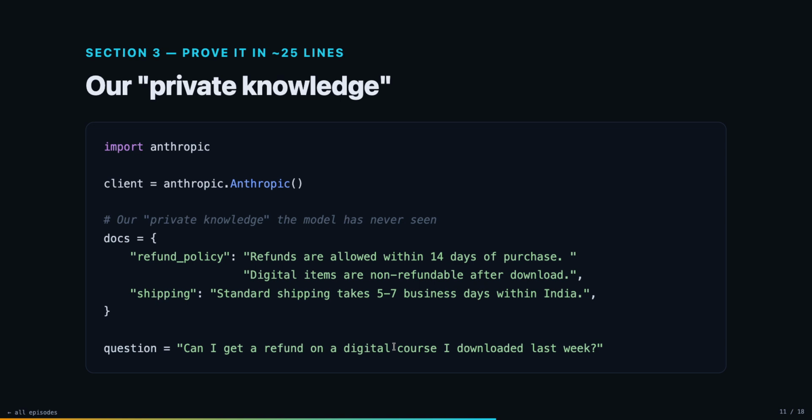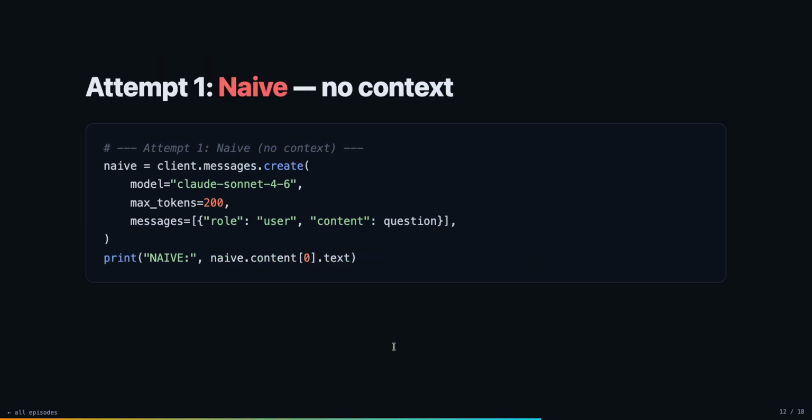So let us see some code. Our private knowledge is a docs object which has a refund policy and shipping, and we have a question: can I get a refund on a digital course I downloaded last week? No frameworks, we're just sticking with the Anthropic client API, just the raw idea. Attempt 1, without giving any context. Here we are just giving a messages array with role user and content, that's just the question, and we are printing the response.